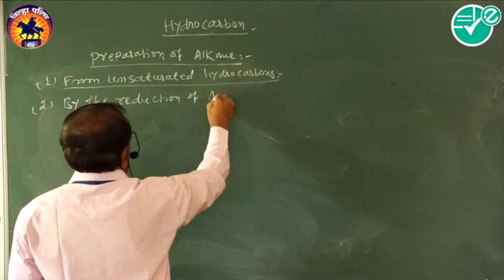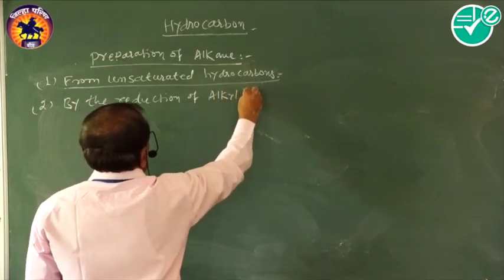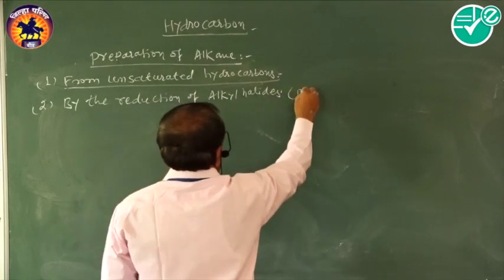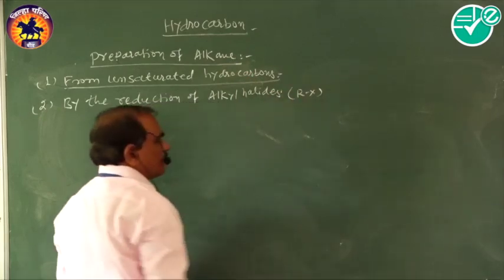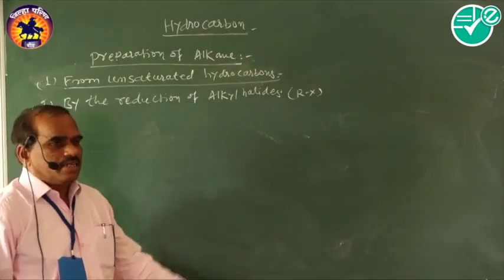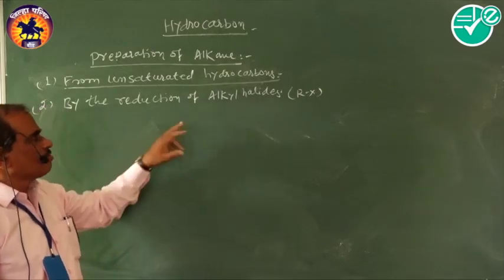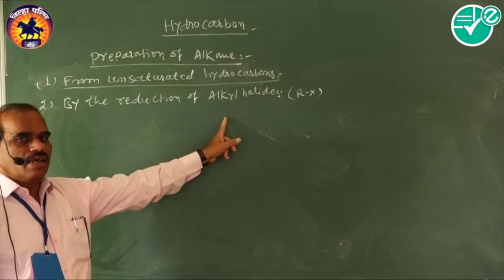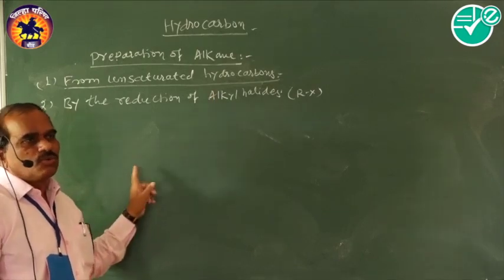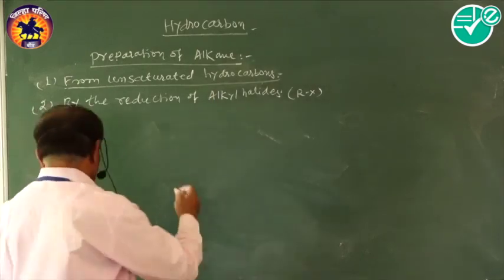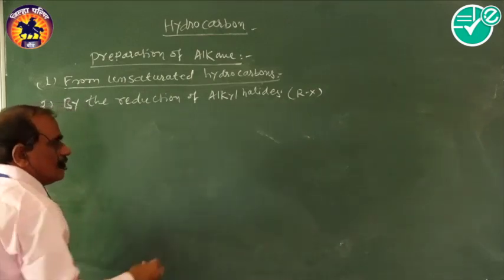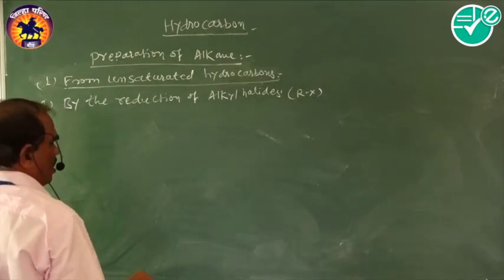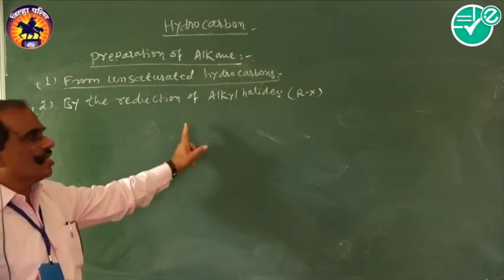alkyl halides, that is RX. Here, in this case, this is a reduction of an alkyl halide. Here nascent hydrogen is added to the alkyl halide, and this alkyl halide is reduced to alkane. In this case we have taken sodium and hydrochloric acid, or zinc and hydrochloric acid, as a reducing agent in this reaction.